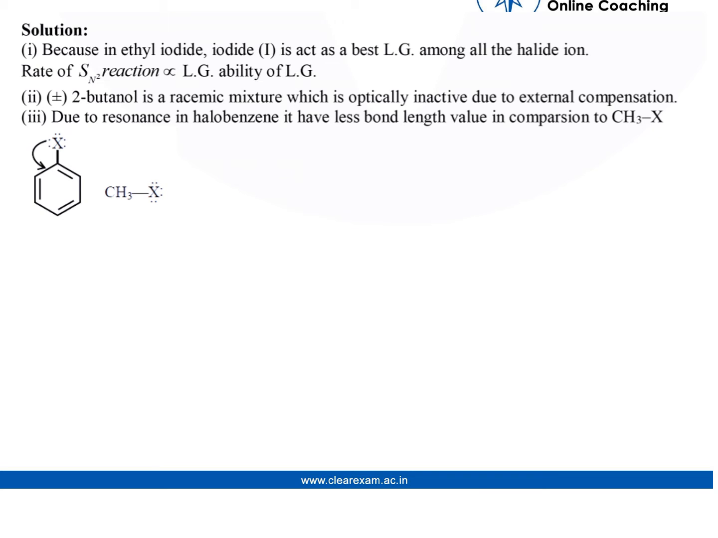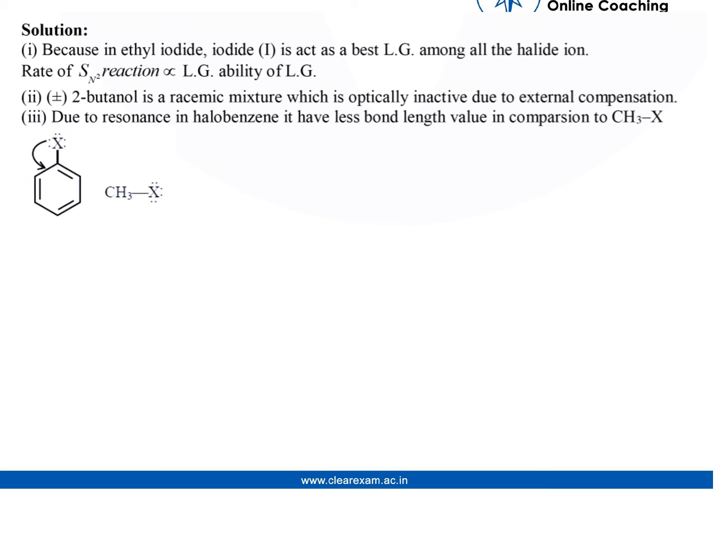Solution. First part. Because ethyl iodide acts as the best leaving group among all the halide ions, and the rate of SN2 reaction is proportional to the leaving group ability. Second part, plus minus 2-butanol is a racemic mixture which is optically inactive due to external compensation.